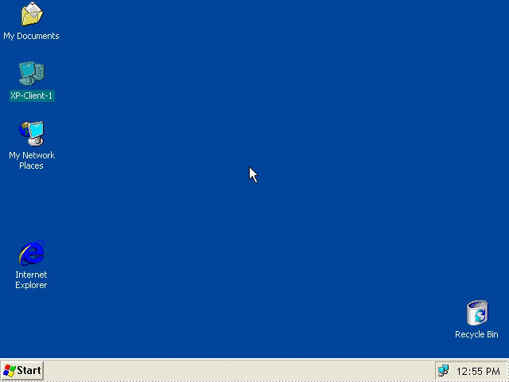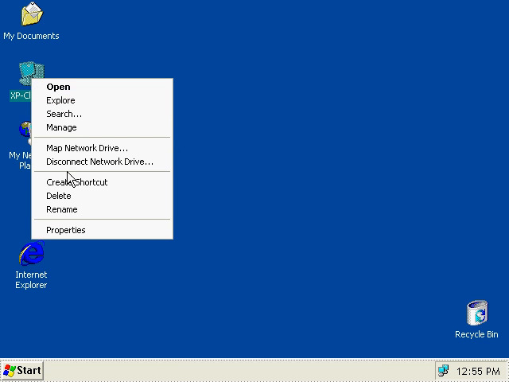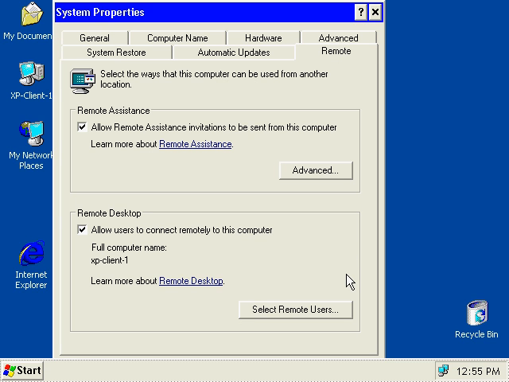Now, to enable Terminal Services in XP, first off, realize that this is new because in Windows 2000 Pro, Terminal Services isn't available, meaning you can't connect remotely to your Windows 2000 Pro computer. With XP though, they've turned it on. But instead of being called Terminal Services, in Windows XP it's now called Remote Desktop. So if you right-click on My Computer, go to Properties, you should have a Remote tab, and this is where you'll find Remote Desktop. And I've checked it. By default, it is unchecked, allowing users to connect remotely to this computer.